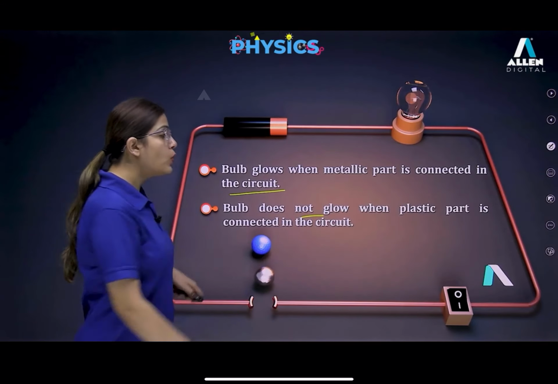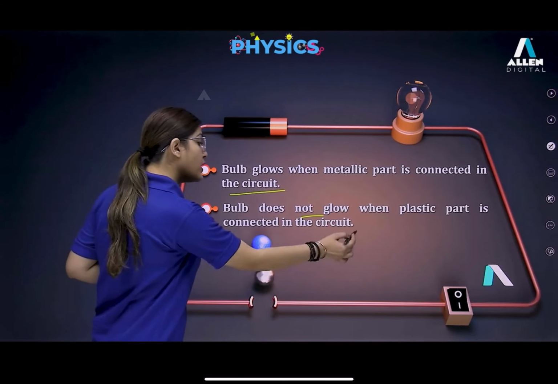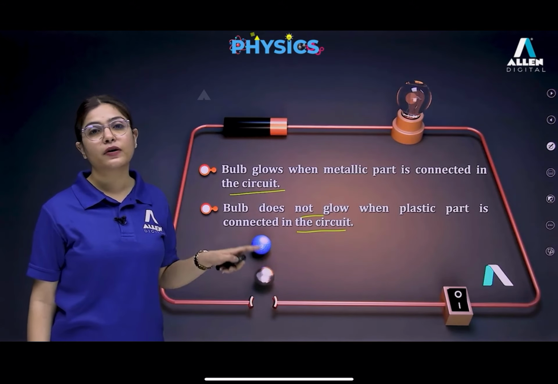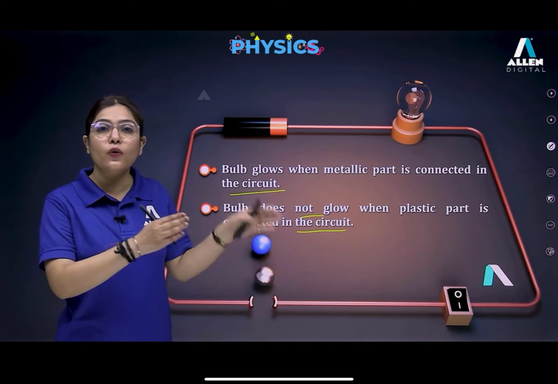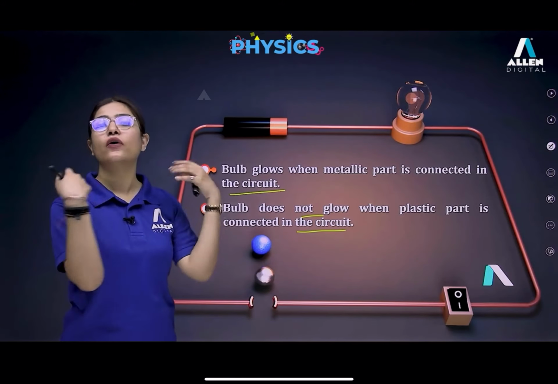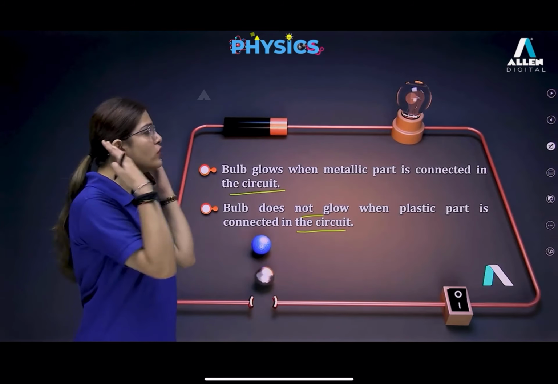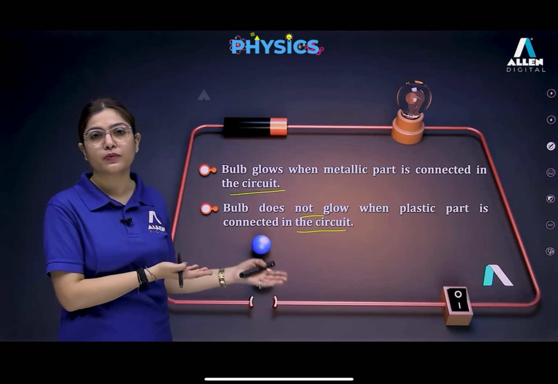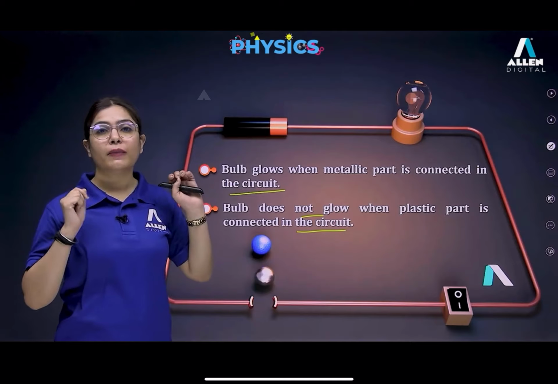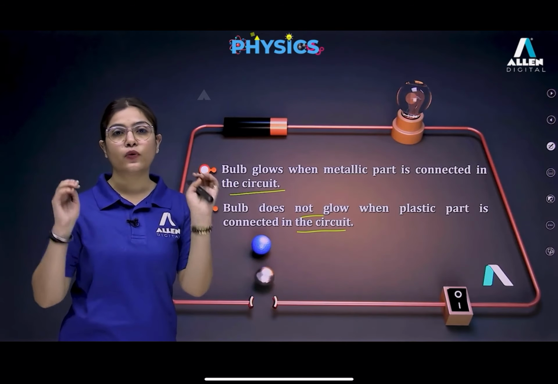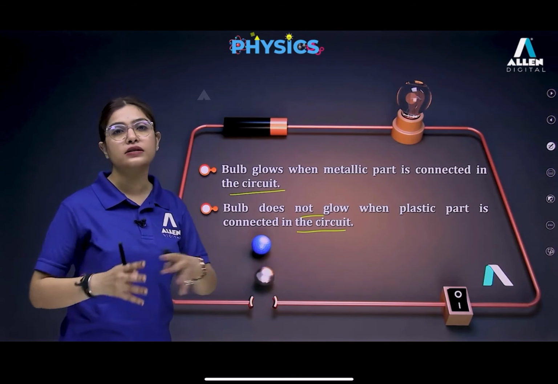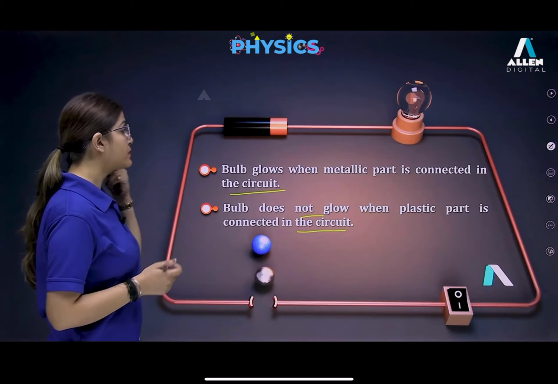The bulb does not glow when the plastic part is connected in the circuit. Plastic, because it's an insulator. So this is how we are able to understand, and you can also perform this activity at your home. It's a very simple thing, okay? And by doing this, you can understand the difference between conductors and insulators.